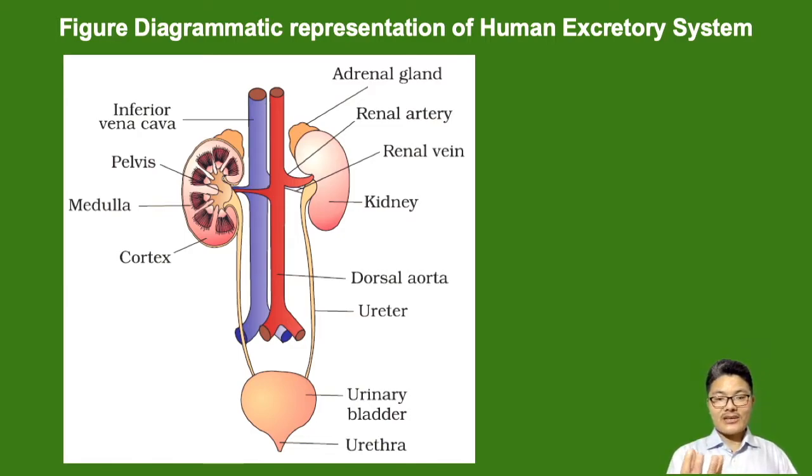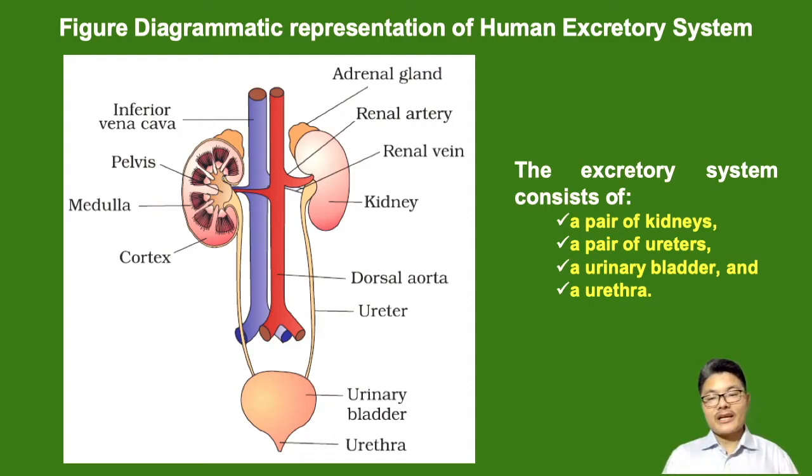The pelvis is a tiny chamber to which urine is passed from the millions of nephrons, and from the pelvis it is passed to a pair of ureters, and then to the urinary bladder and to the urethra, which is responsible for removing urine, the micturition process. So in each kidney we have millions of nephrons, and nephrons are the smallest structural and functional unit of the kidney.